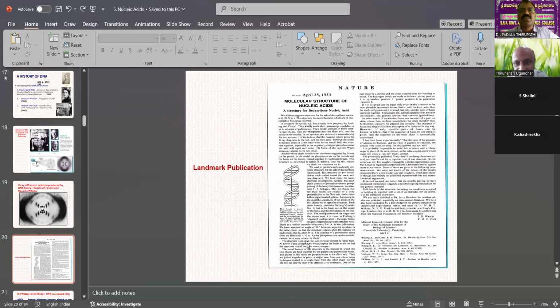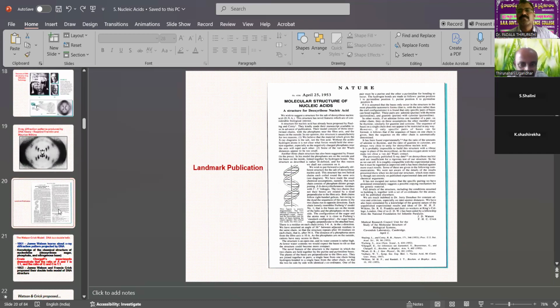In Nature, the first publication of these papers was on April 25th, 1953. That year was the start of the simple structure that all scientists accepted as the structure of DNA, the landmark publications. After 1953, DNA was completely reported, structurally and functionally, and explained by Watson and Crick. So Watson and Crick are the pioneers of DNA.